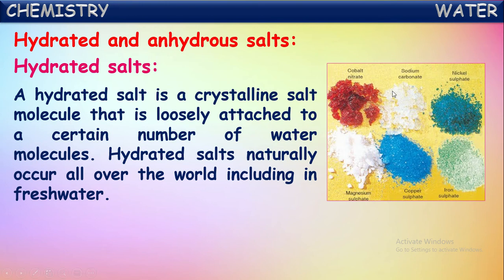See here, different hydrated salts are mentioned. These salts all contain a certain number of water molecules combined with their molecules. Because of the presence of these water molecules, these salts appear like crystals. See, they have shining colors, isn't it? This shine and particular color is because of the presence of water molecules in them. So these salts are called hydrated salts.